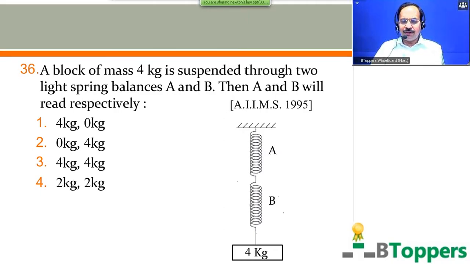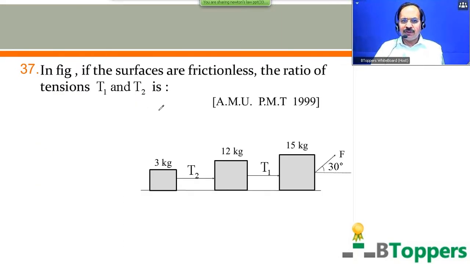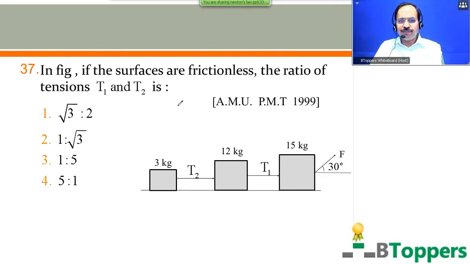In case you need more time to answer the question, you can pause and take your time. I'm going to show you the next question on screen. See question number 37. In the figure, if the surfaces are frictionless, the ratio of tensions T1 and T2 is. Come on, try the question.